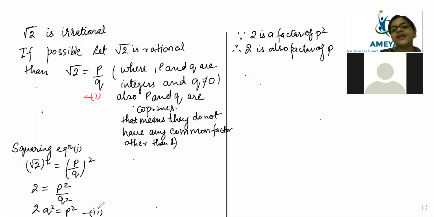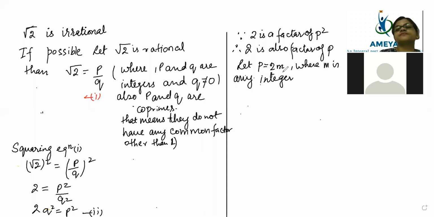Now let p is equal to 2m, where m is any integer. I will explain it one more time because you just see the process. So now p is equal to 2m.